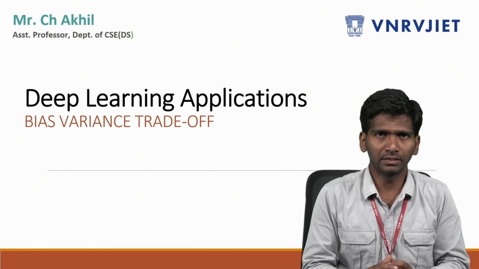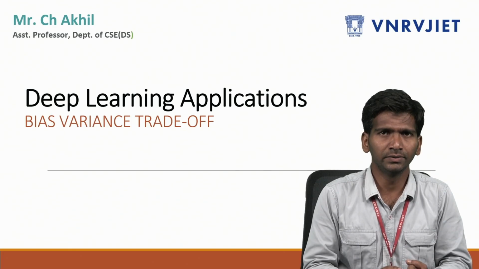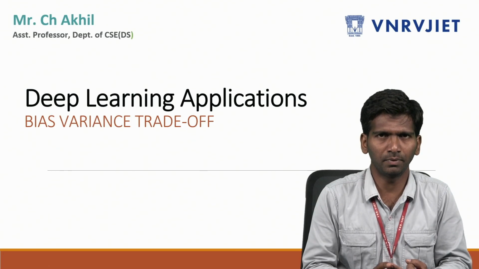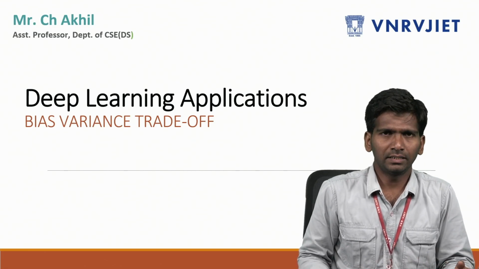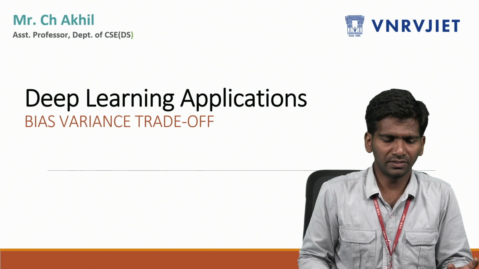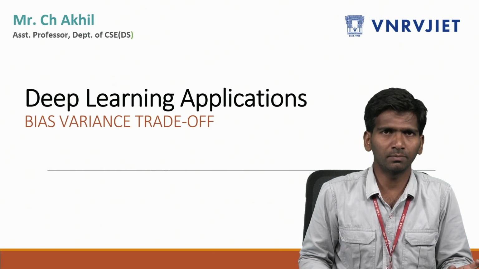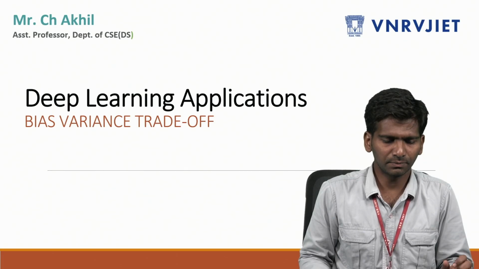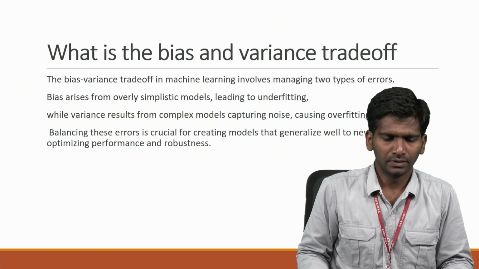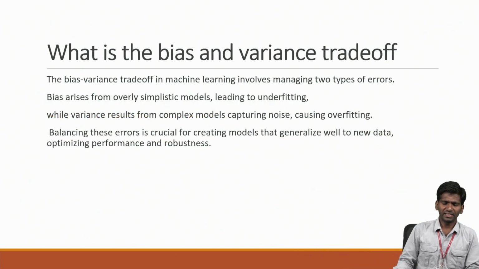In this lecture we are going to see what is bias, what is variance, and what is the trade-off. How do these cases come up in overfitting and underfitting problems? Let us see one by one what exactly they mean. We will also see the different techniques that can be used to overcome overfitting and underfitting, after discussing what bias, variance and the trade-off are.